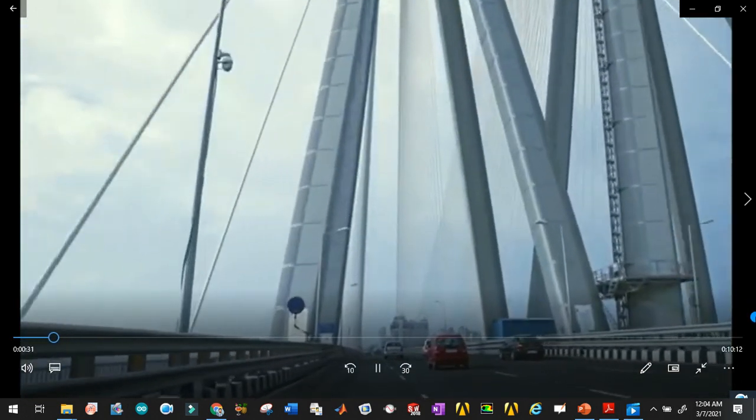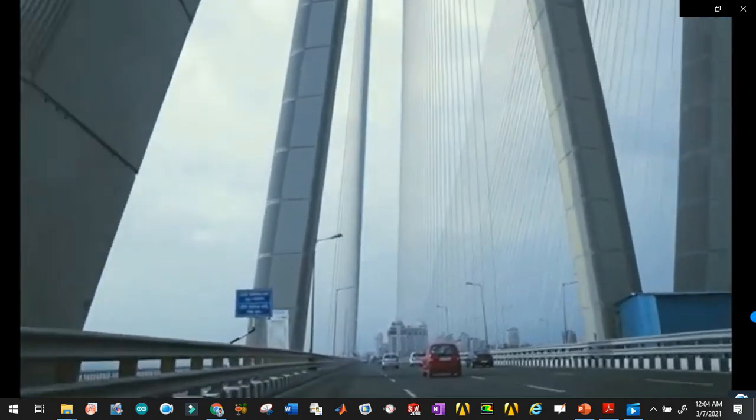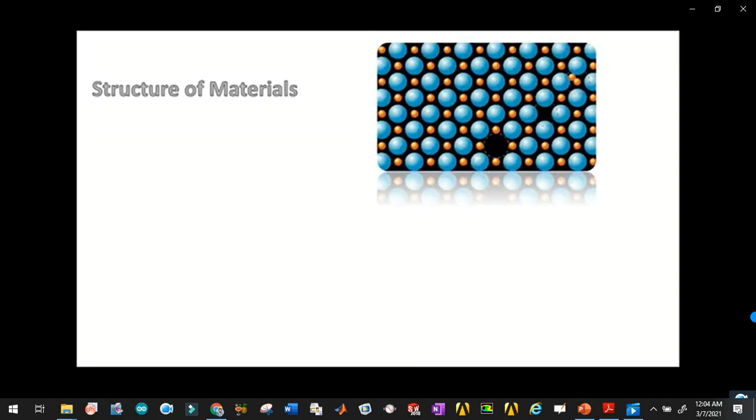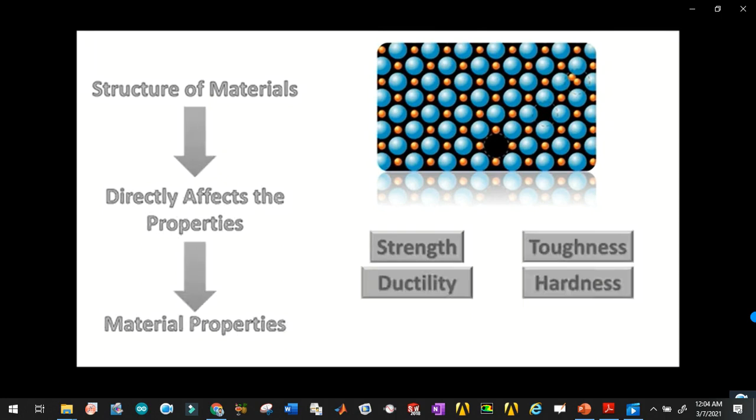As an engineer, it is important to understand how these areas link together and what the effects of different materials are under certain conditions. We will start by looking at the structure of materials, which can be viewed at different levels. The structure of a material helps define its properties, for instance, its strength, toughness, ductility, hardness, or corrosion resistance, which we will look at later.